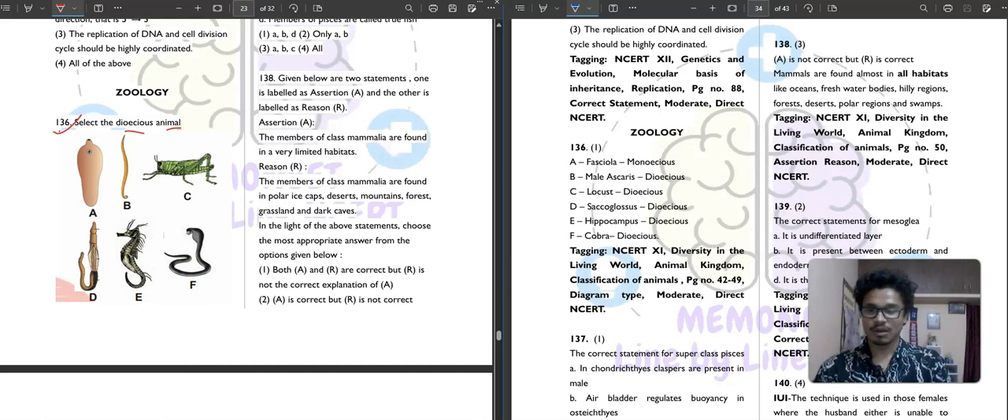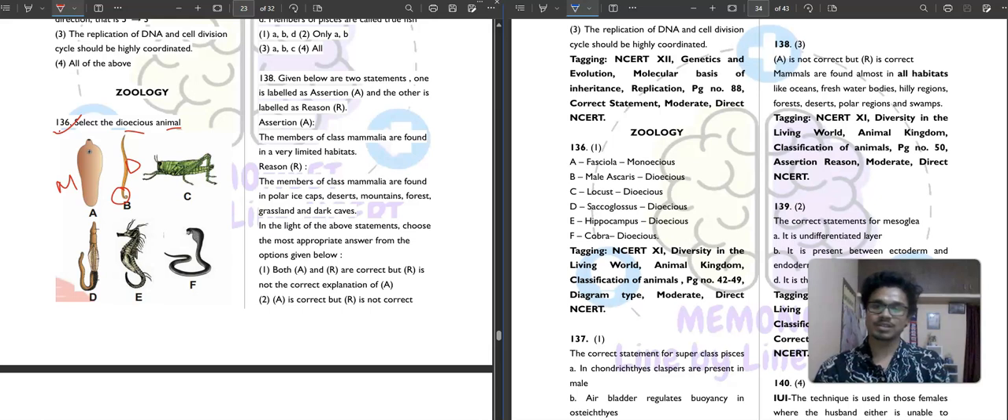Here we need to select which one is a dioecious animal. The first one is given Fasciola. So Fasciola is monoecious. Then what is B? As you can see, identifying this, it is a male Ascaris. So it is dioecious. Okay, male Ascaris is dioecious.